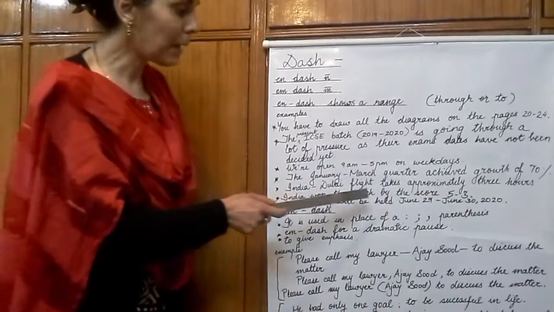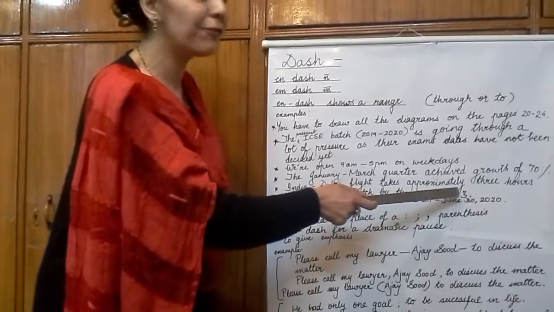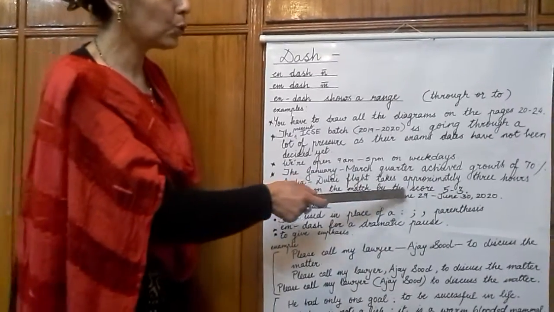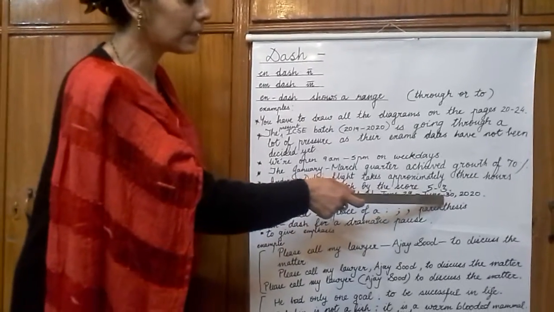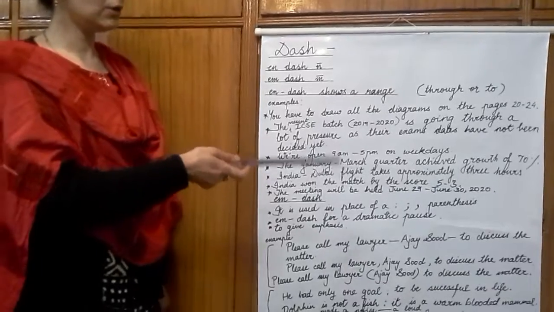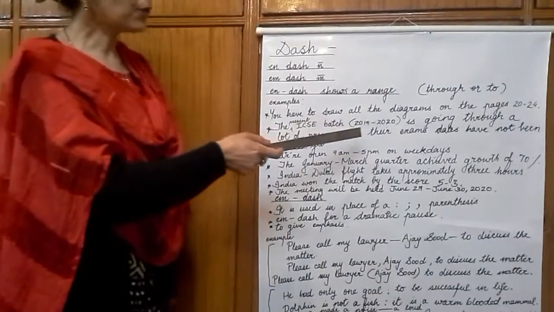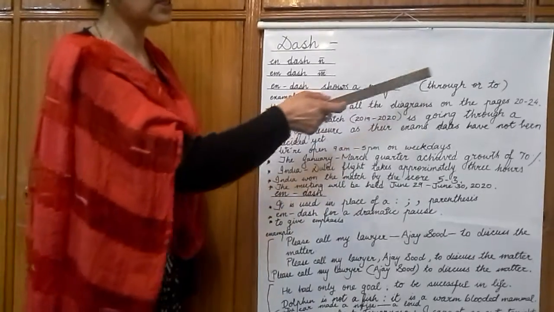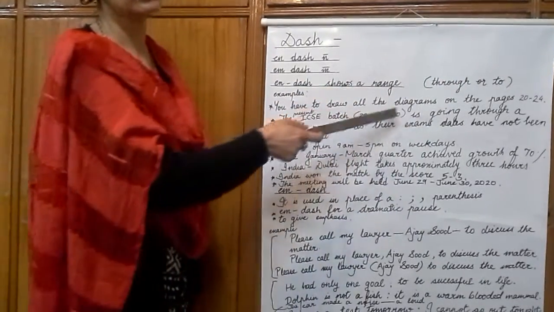India won the match by the score 5-3. The meeting will be held June 29 to June 30th, 2020. So in these examples, you have learned that you can use the word to. You can use this dash in place of the word to or through.